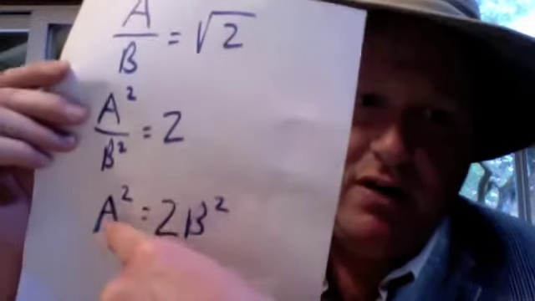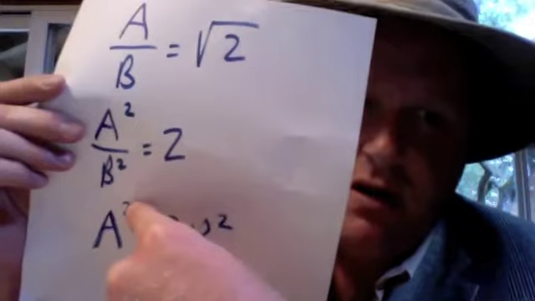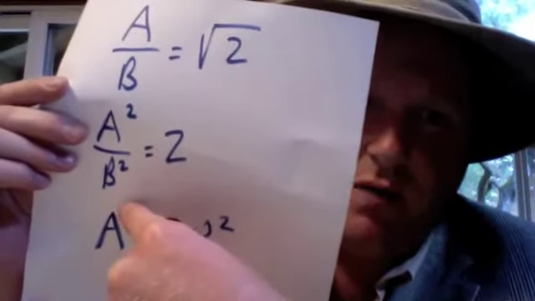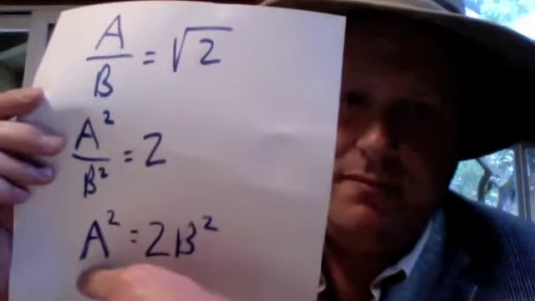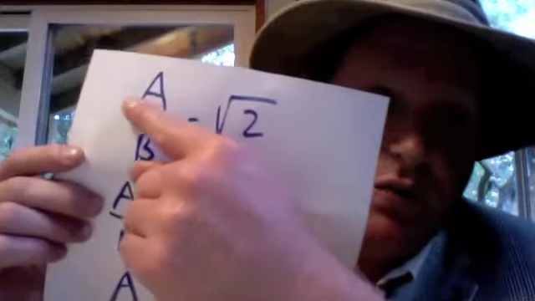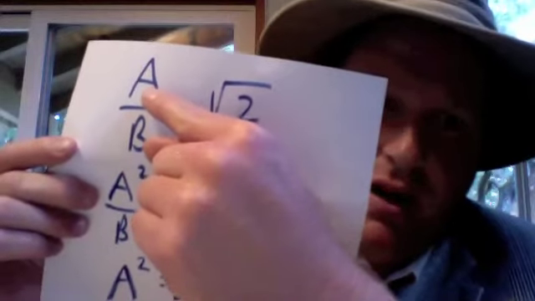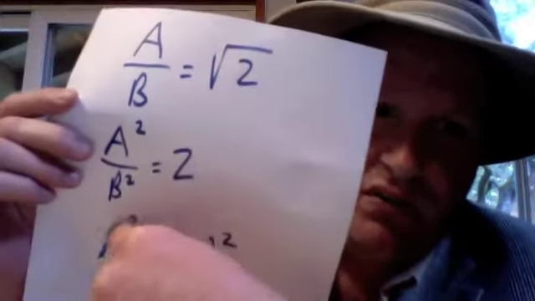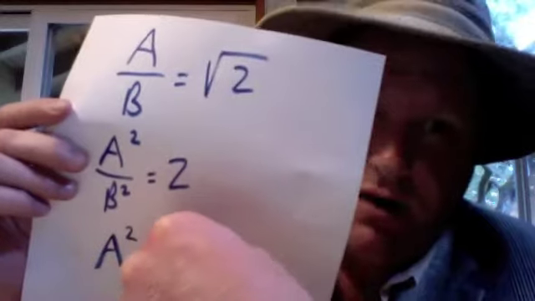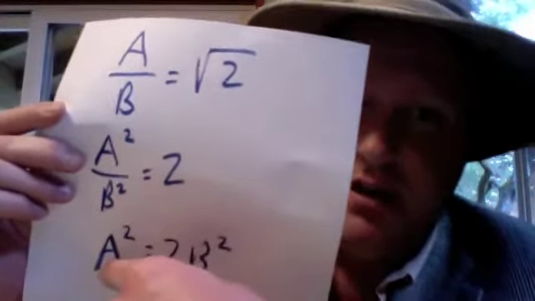Let's go down here to A squared. Well, A is an even number squared. Thus, A squared would be a multiple of 4. Well, it would have to be, right? Because 2 squared is equal to 4. So if 2 times some number equals A, then 2 squared times that number squared, whatever that other factor squared is, would be equal to A squared. Okay, and that's a multiple of 4.